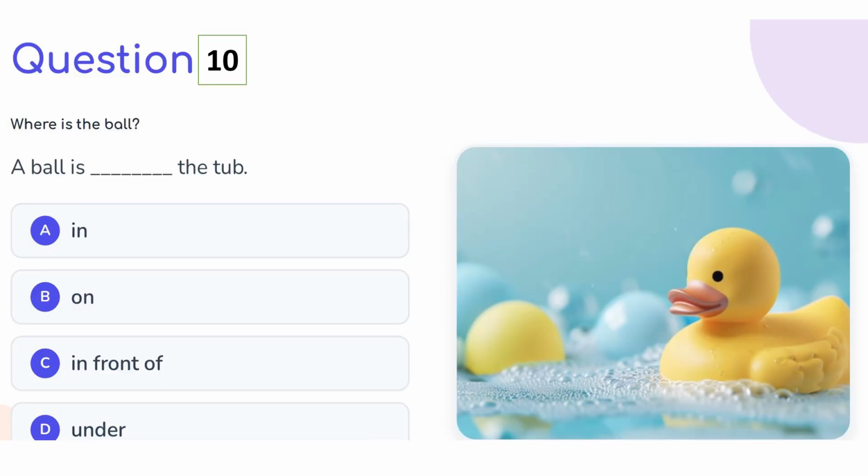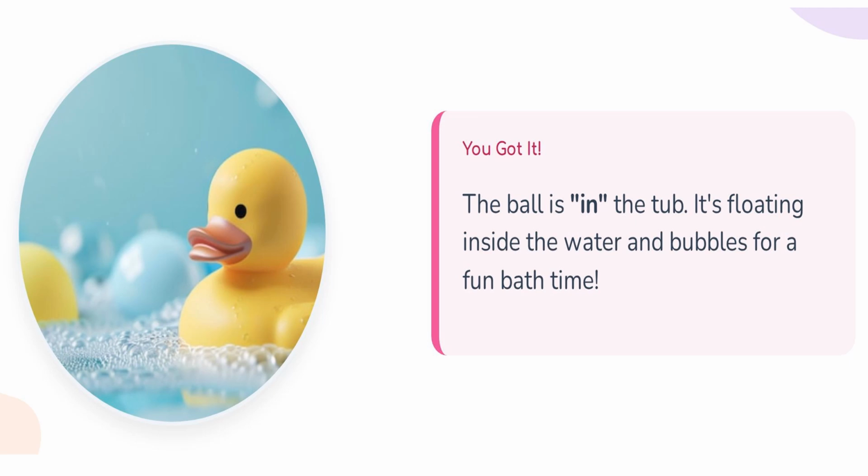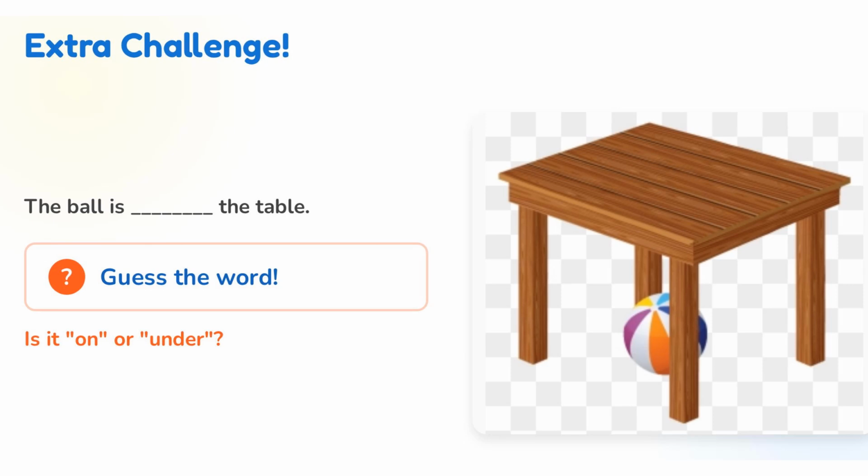Question 10. A ball is dash the tub: in, on, in front of, under. Correct answer is, the ball is in the tub. It's floating inside the water and bubbles for fun bath time. Extra challenge: the ball is dash the table. Guess the word. It is on or under.